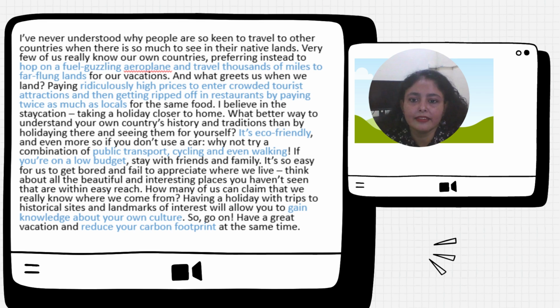Okay, and then another thing is gain knowledge about your own culture. So here also you can develop an opinion that we are no more culture that is specific to our own nationality, to our own identity. Yes, our culture preservation is very, very important, and we have to preserve our culture. But at the same time, at the rate of the advancement of the world, this globe has shrunk into a global village.